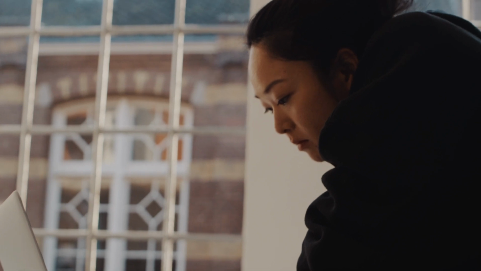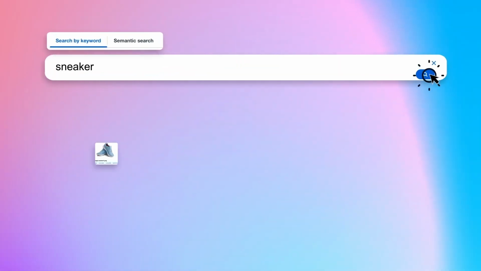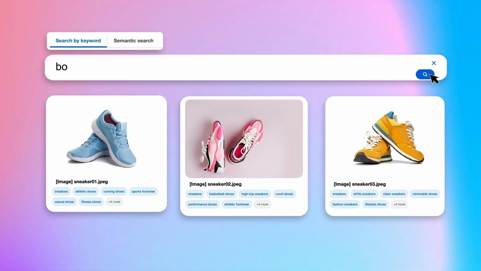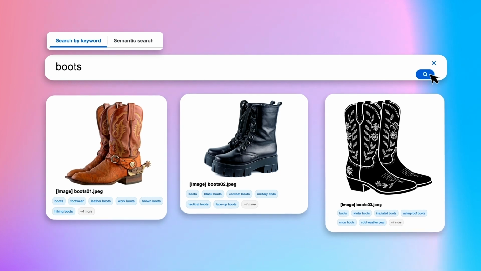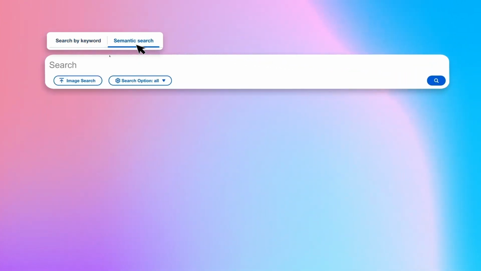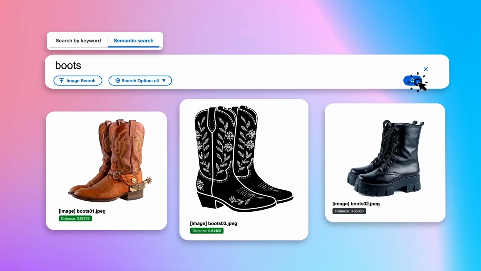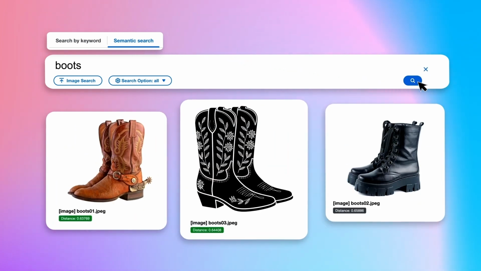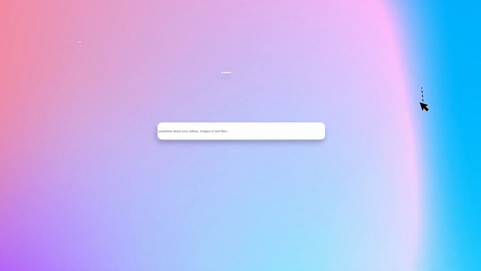Let us see what this means in practice. Because of multimodal embeddings, your teams and customers can find exactly what they need by simply describing it. See how keyword search struggles with natural descriptions? That is where semantic search makes the difference, understanding exactly what you're looking for. And this works across all types of content.